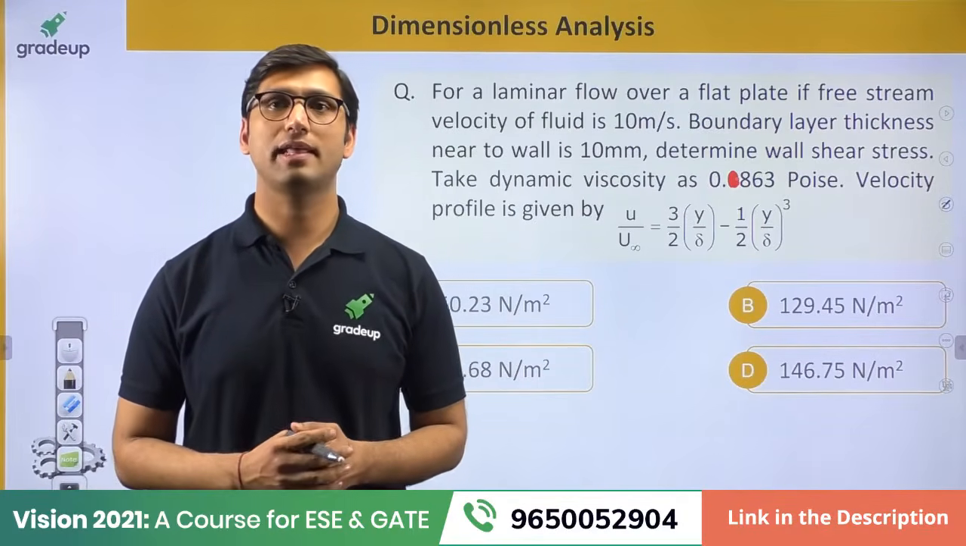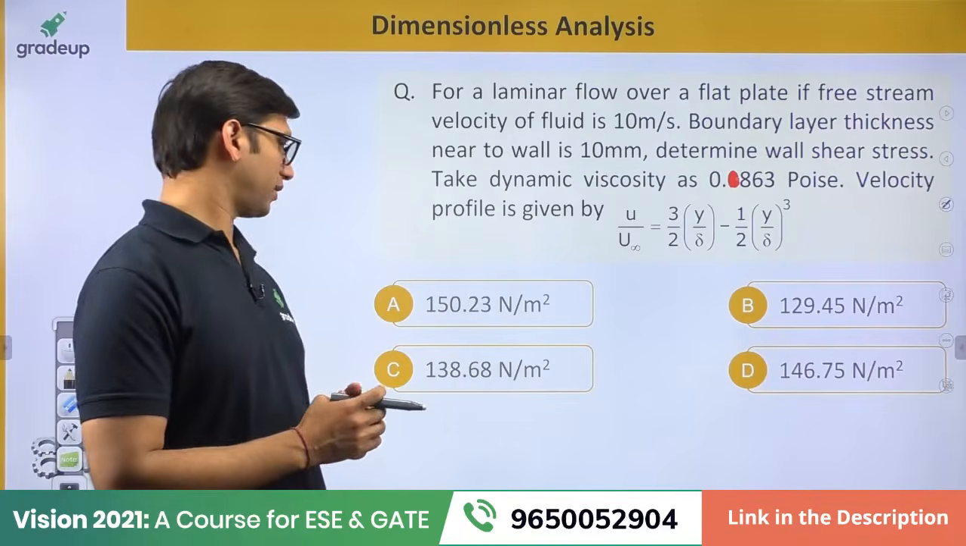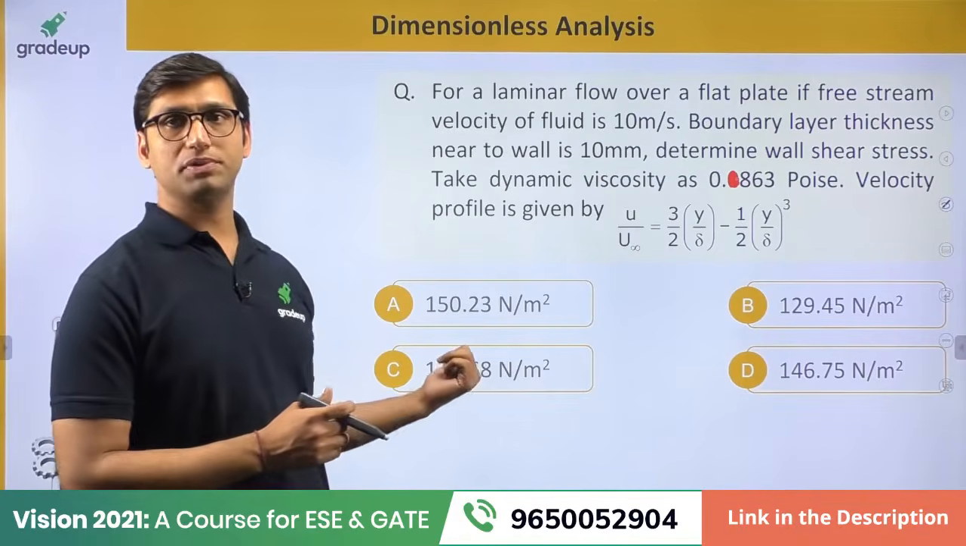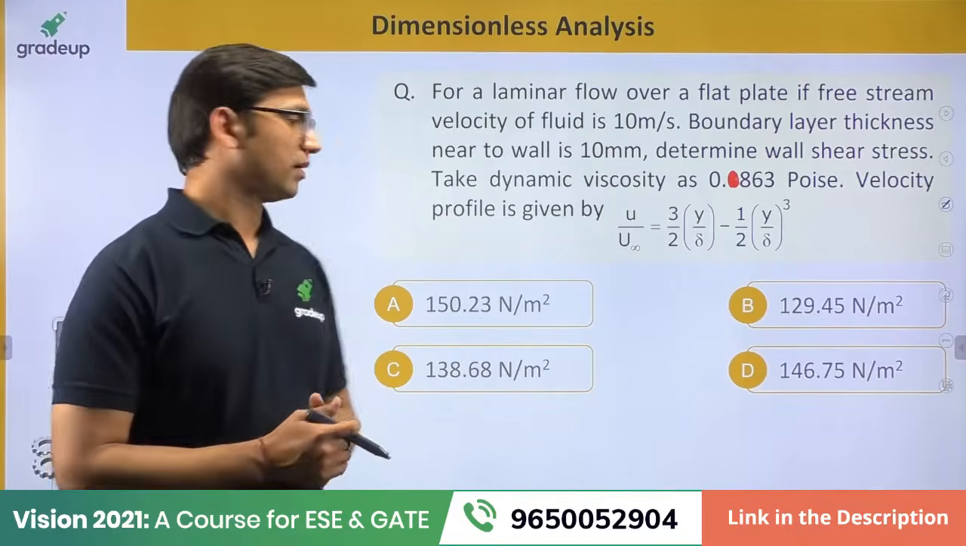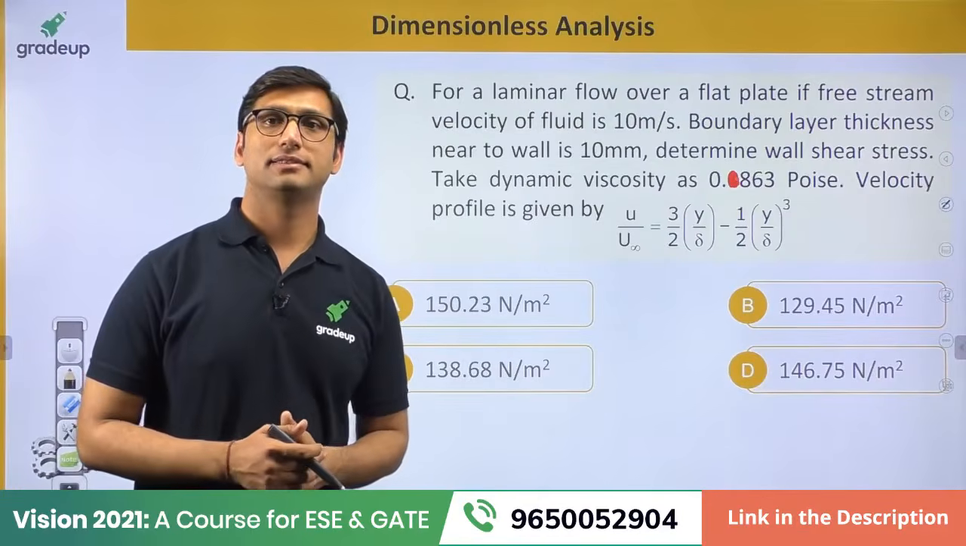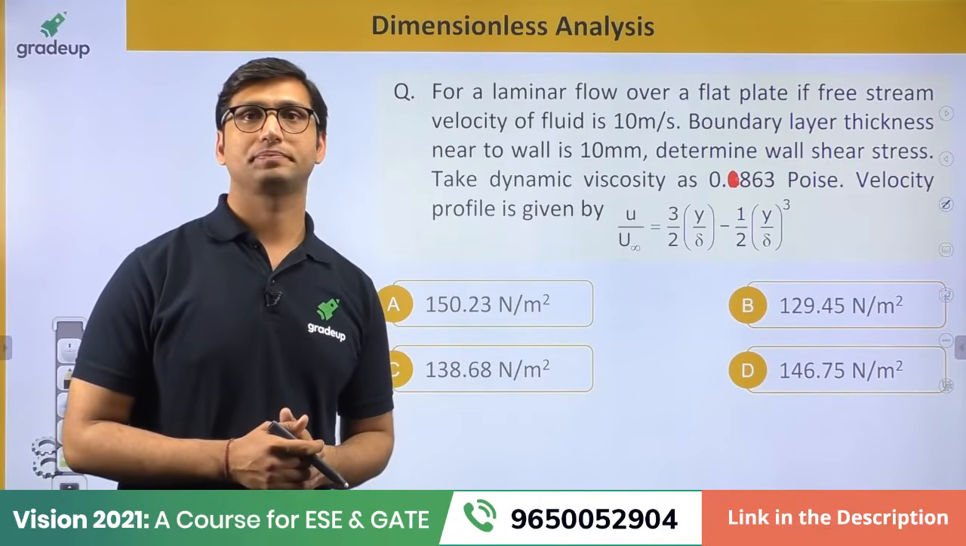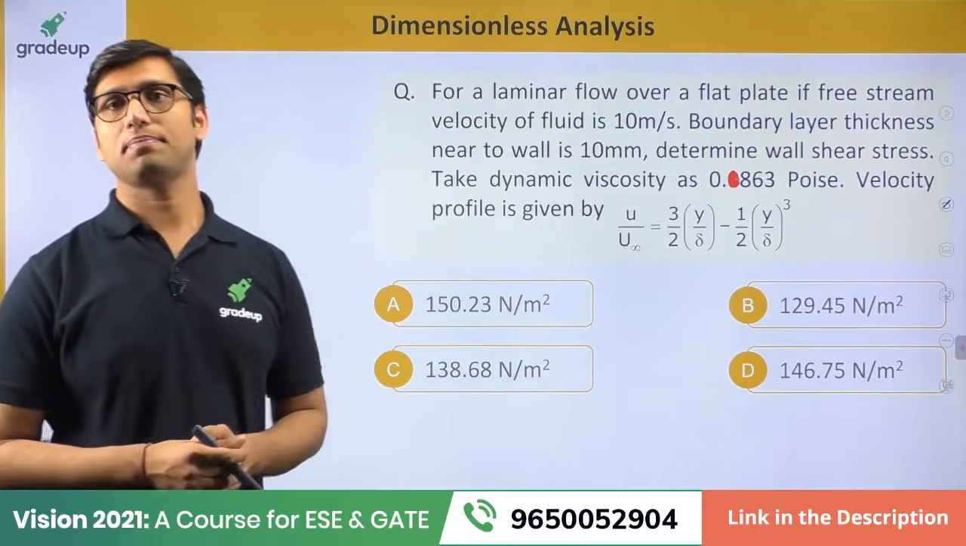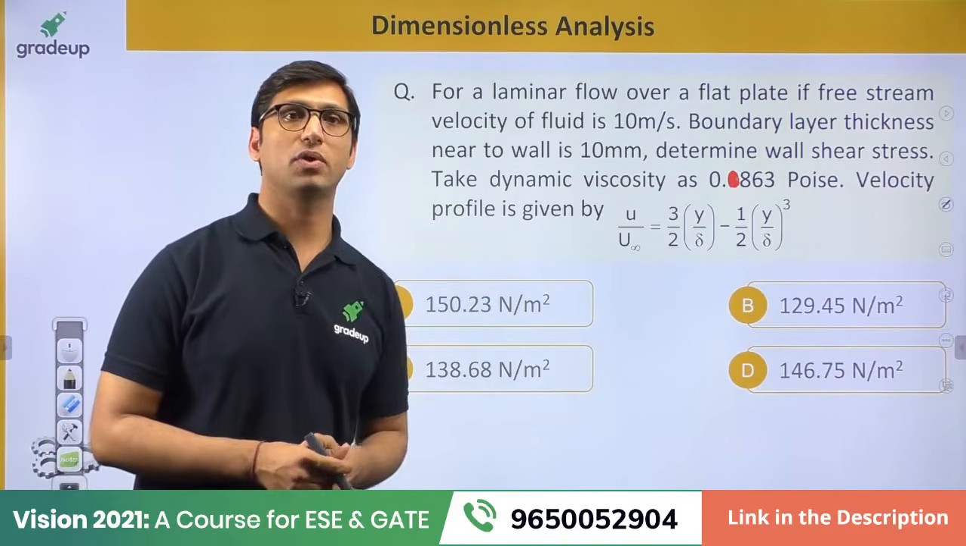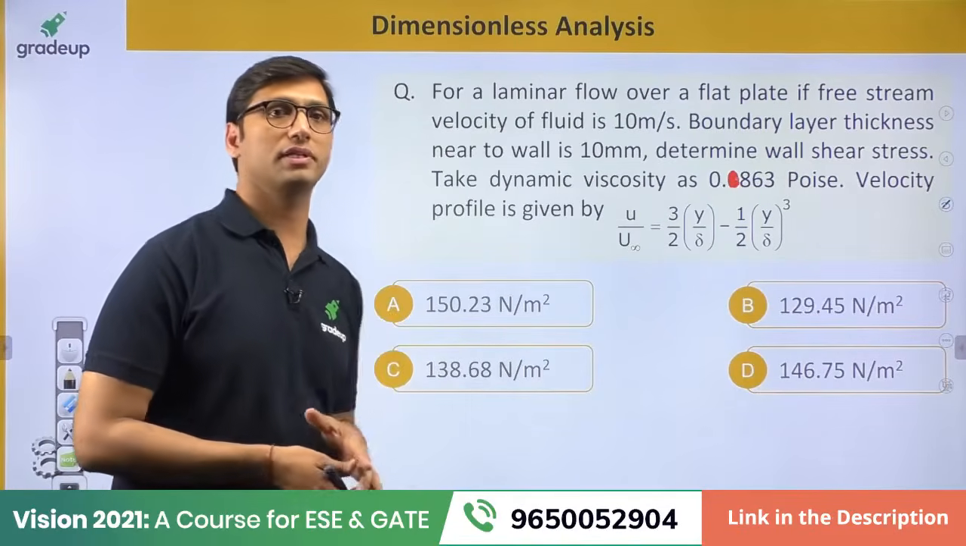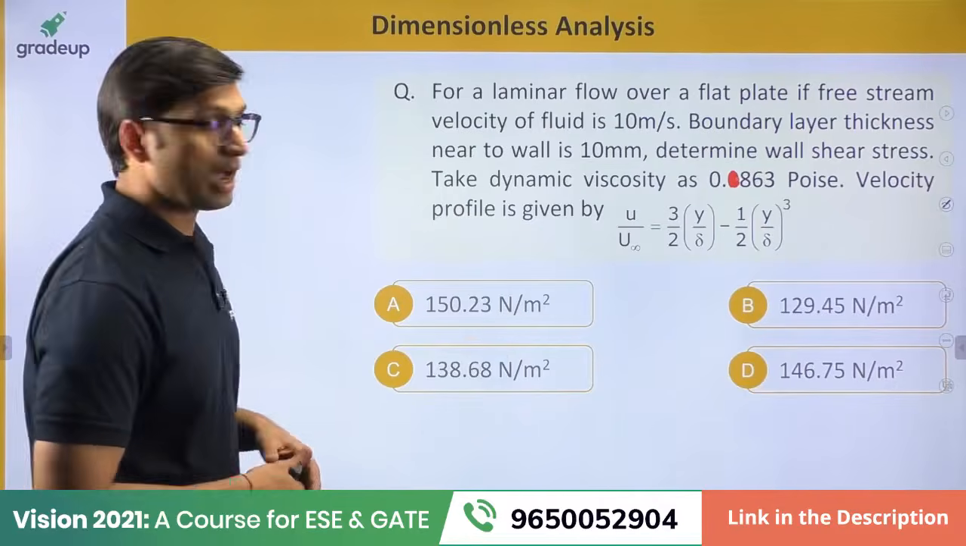Akhilesh Bhagat is getting option 150.23, that means option A, okay. And Sai Ram is getting option B. Siddharth Patel is getting option C for this question. Okay, so I am going to tell you the answer for this question. Let's see how to solve this question.